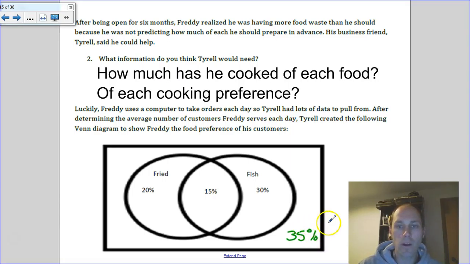So neither fish, neither fries, this would be grilled chicken. So maybe we want to organize that another way. Why don't you try organizing a 2-way table for this, or a tree diagram? And then we'll take a look at this in a little bit. So take the time to create one of those diagrams, and then we'll move on. So pause it now.